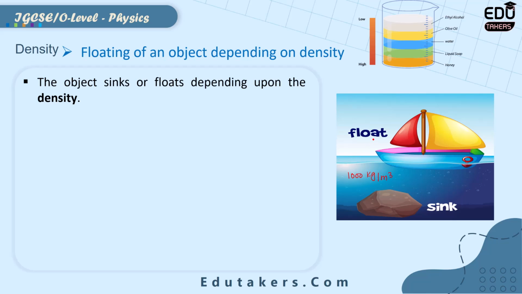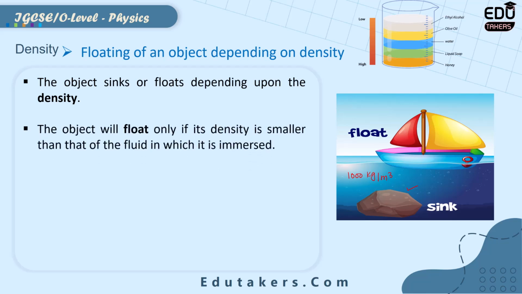I take two objects. One is the stone. You know that the density of the stone is larger, it is very dense. So when the object is denser than the liquid, in this case the object will sink. But if the density of the object is smaller than the density of the liquid, the object will float. So the object sinks or floats depending upon the value of the density. You need to compare the density of the object with the density of the liquid in which it is submerged.